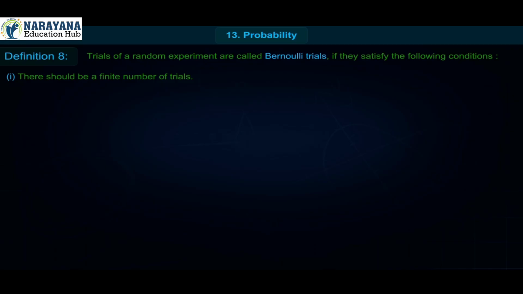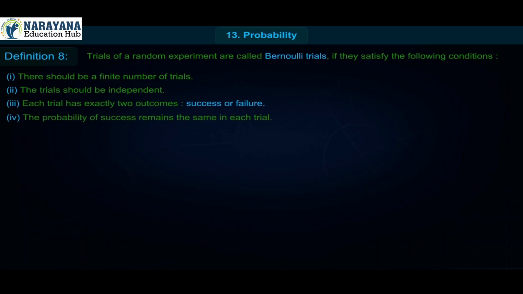Number 1. There should be a finite number of trials. Number 2. The trials should be independent. Number 3. Each trial has exactly two outcomes, success or failure. Number 4. The probability of success remains the same in each trial.